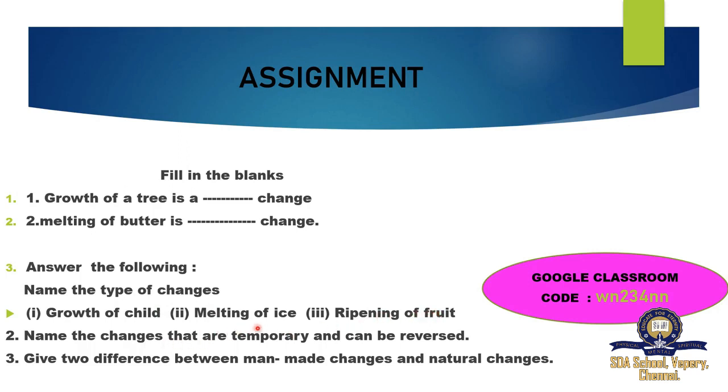For these three, write what type of change is taking place. Name the changes that are temporary and can be reversed. Give two differences between man-made changes and natural changes.